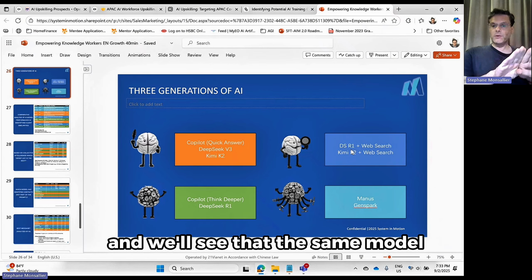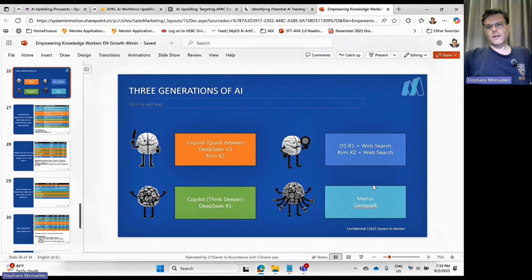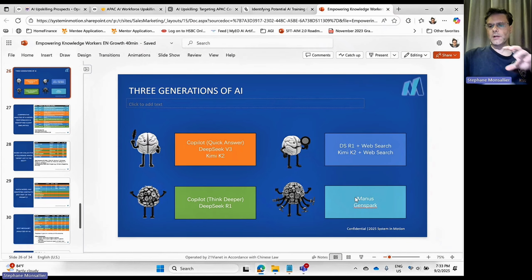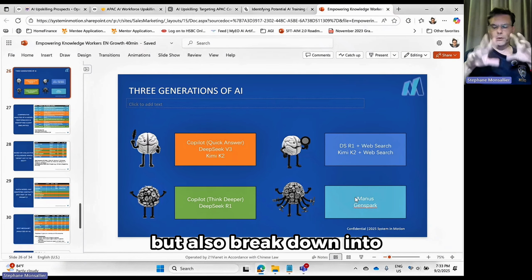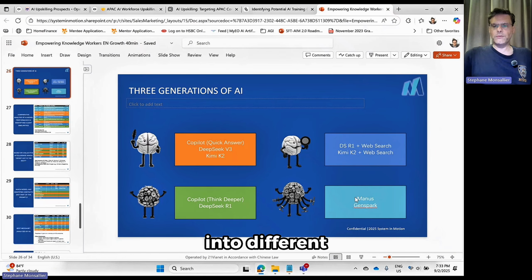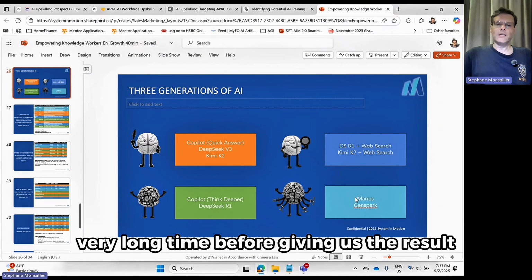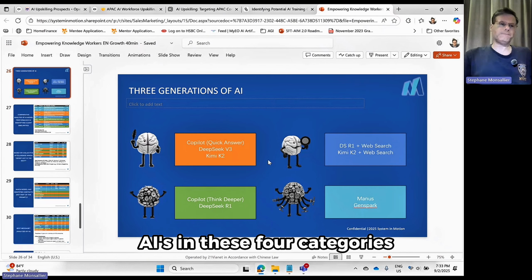And we'll see that the same model with and without web search have very different results. And finally, we have full-on AI agents, totally autonomous, multi-step process, able to do search, but also break down into different subtasks and run for a very, very long time before giving us the result. These are 9 AIs in these 4 categories.